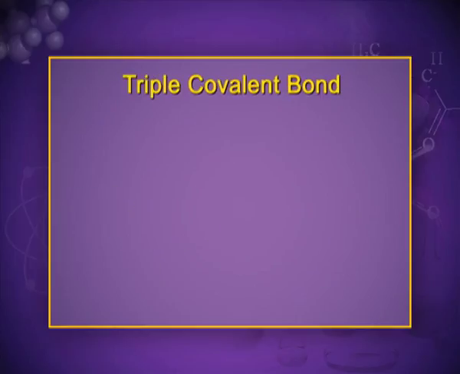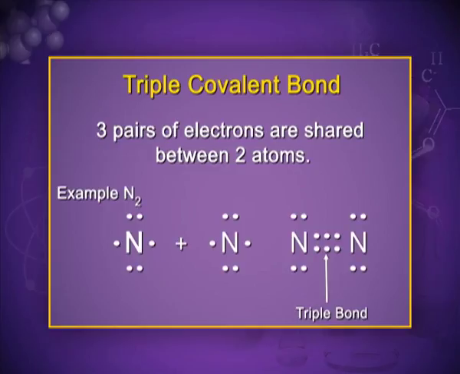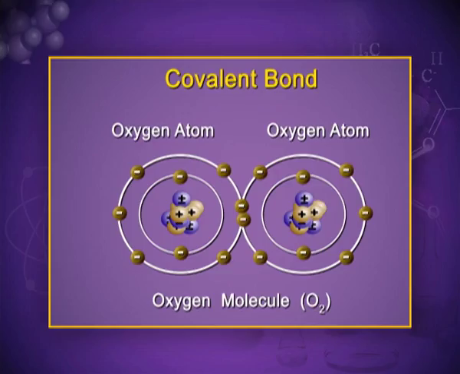Triple covalent bond. When 3 pairs of electrons are shared between 2 atoms, then a triple covalent bond is formed. Example, nitrogen. Between 2 atoms of nitrogen, the 3 electron pairs are shared. Now you can see from this figure how 2 oxygen atoms are combined and the electrons are shared.